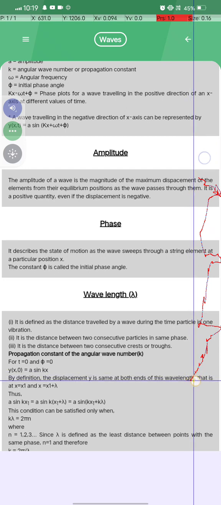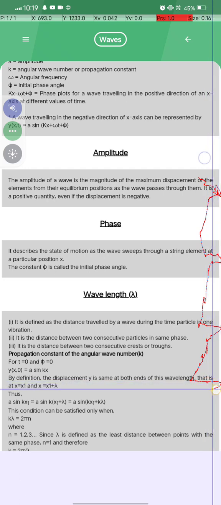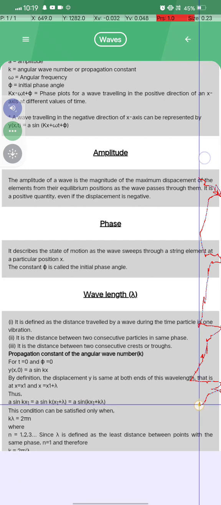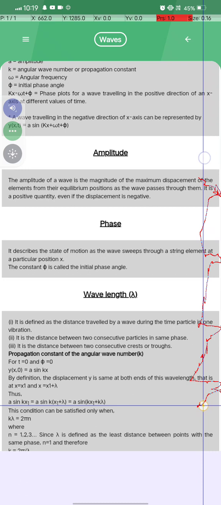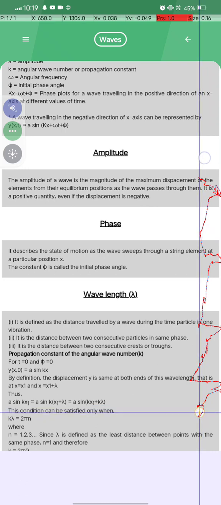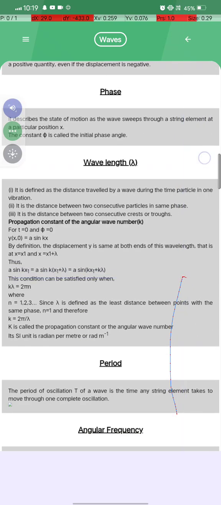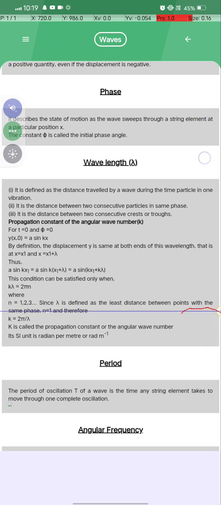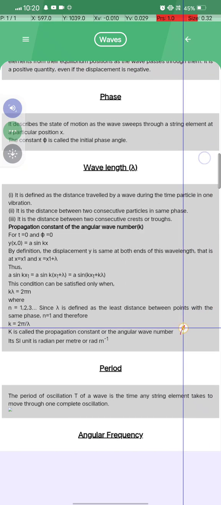By the definition, the displacement y is the same at both ends of this wavelength, that is at x equal to x1 and x equal to x1 plus lambda. Thus, a sin kx1 is equal to a sin k(x1 plus lambda). This condition can be satisfied only when k lambda is equal to 2 pi n, where n is 1, 2, 3. Since we find the least distance between points with the same phase, n is equal to 1. Therefore, k is equal to 2 pi by lambda.